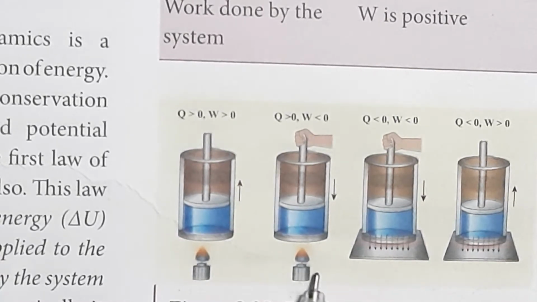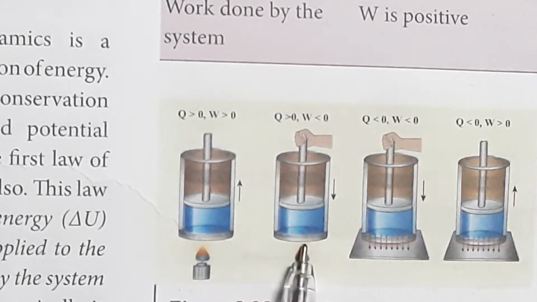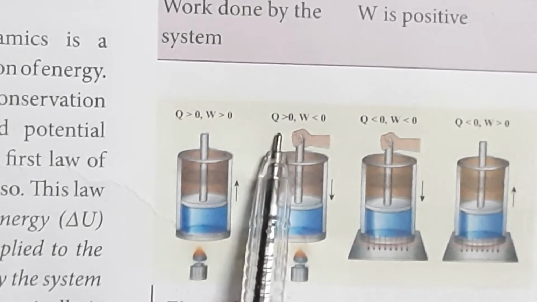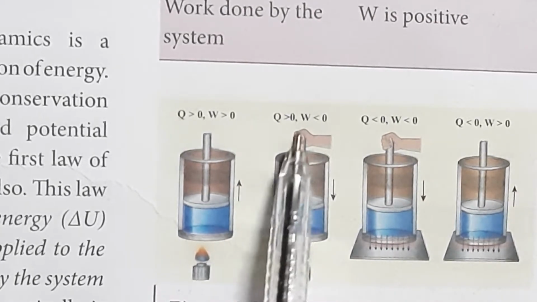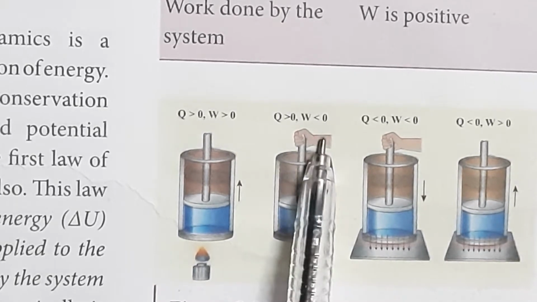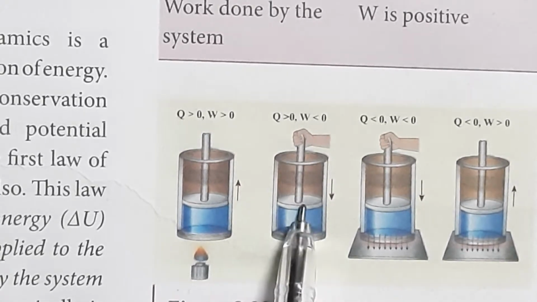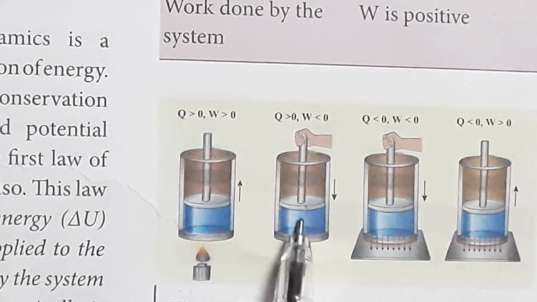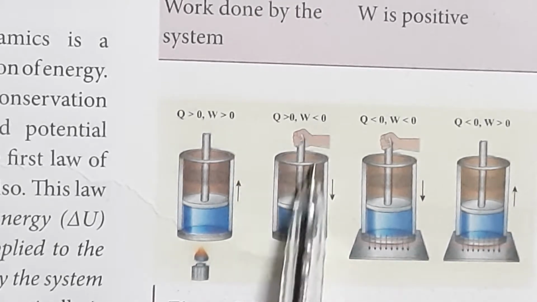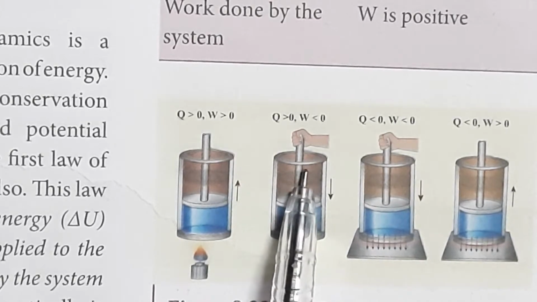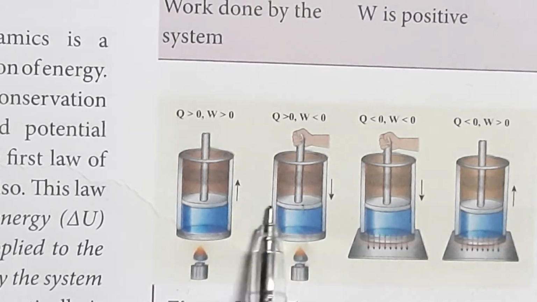In this one, heat is supplied to the system, so Q is positive, and work is done on the system with the hand, so work done is negative. We are adjusting the piston with the help of mechanical work.